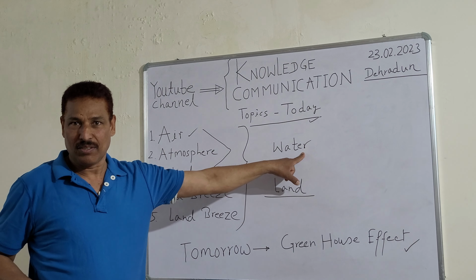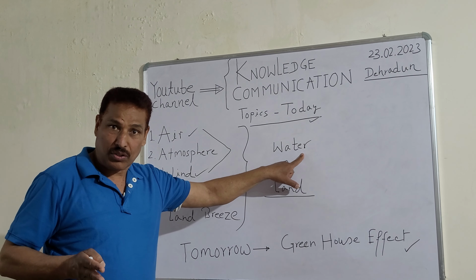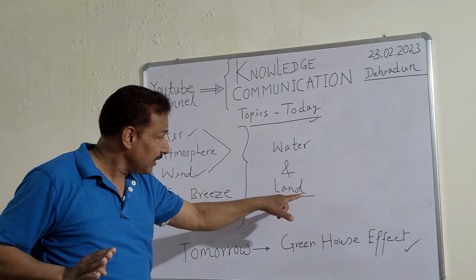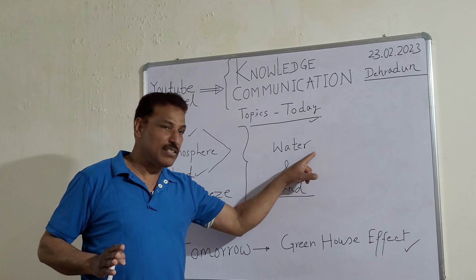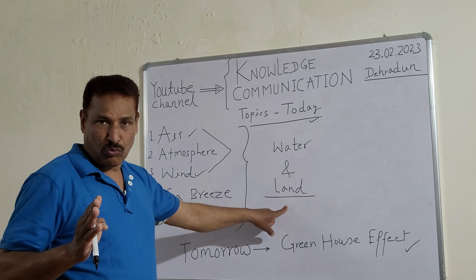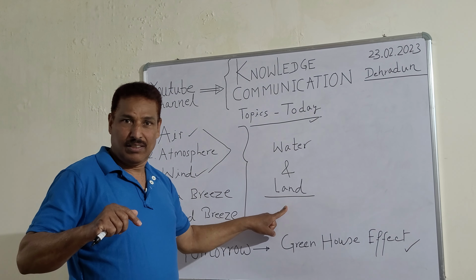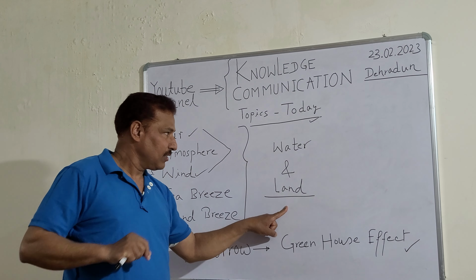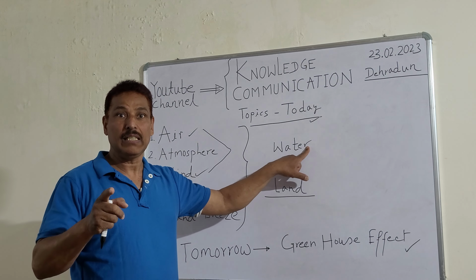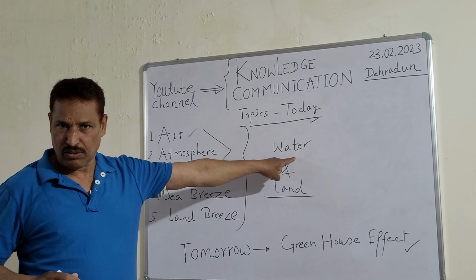Similarly, when water gets hot, it gradually gets hot. It warms up gradually, I must say. And land warms up quickly, in comparison. Land warms up fast and cools down fast. Water cools down slowly and warms up slowly as well. So that is a very distinct feature of water.